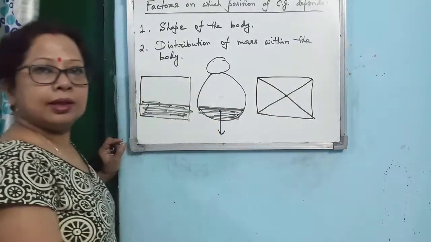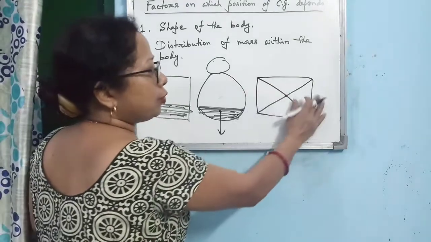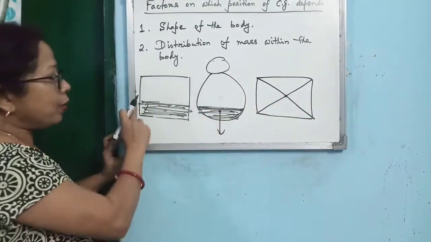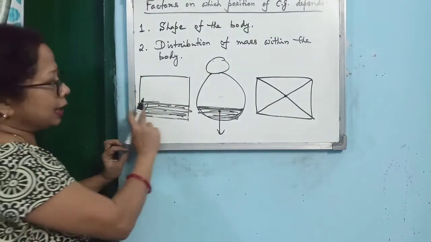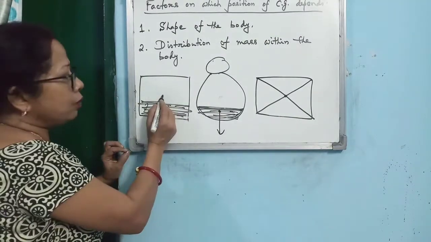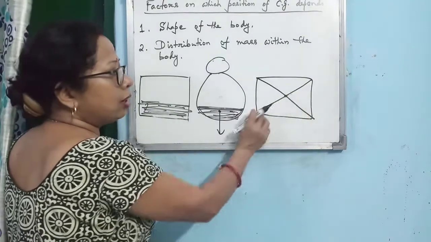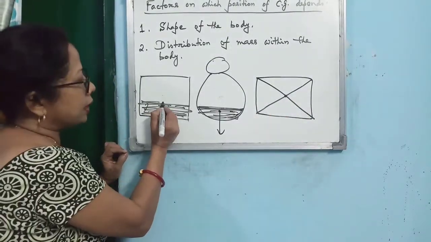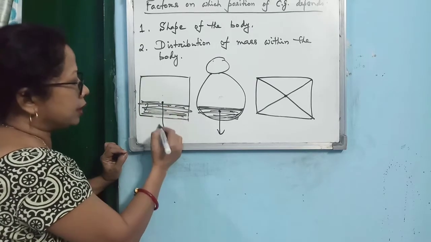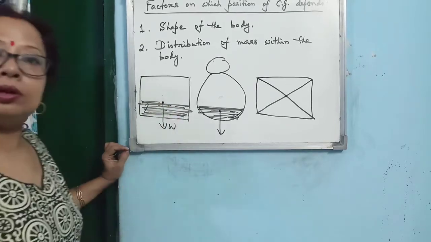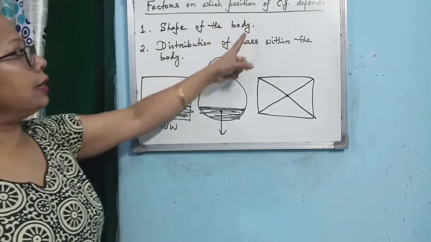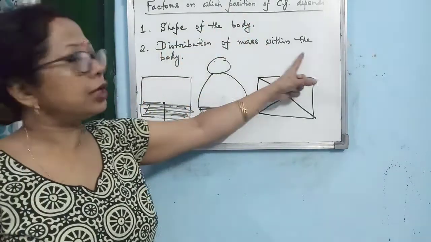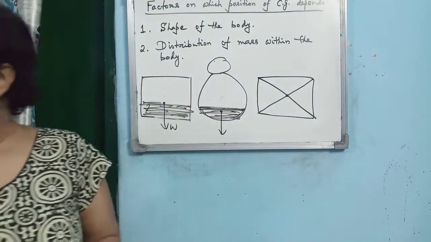Unlike this one, in which mass is distributed uniformly over the entire body, so where is the center of gravity? Here. But when you have taken this kind of structure, where the lower portion is made heavy, then you will observe that the center of gravity will no longer lie at the intersecting point of the diagonals, but will come down. So the position of center of gravity depends on the distribution of mass within the body.